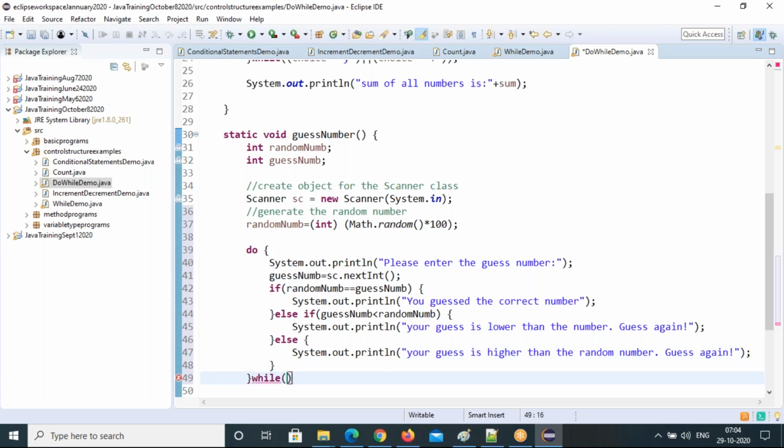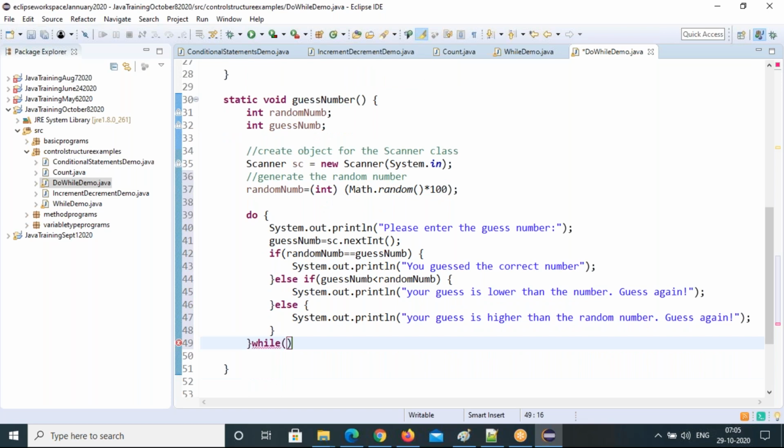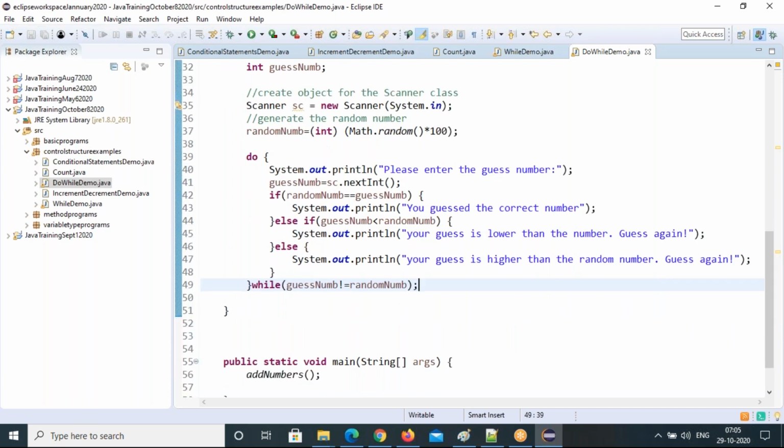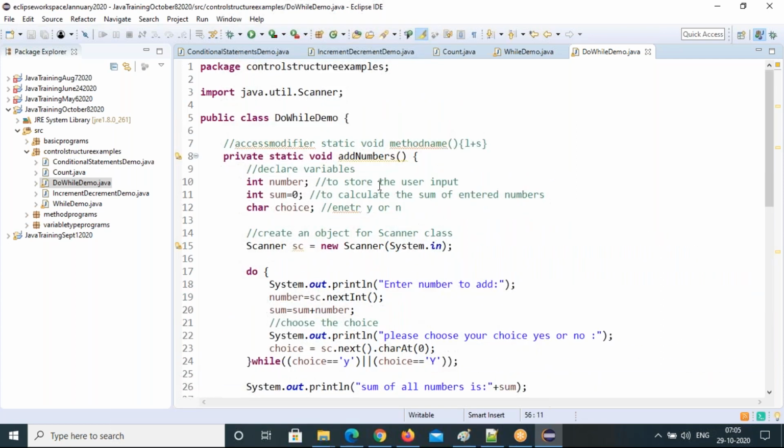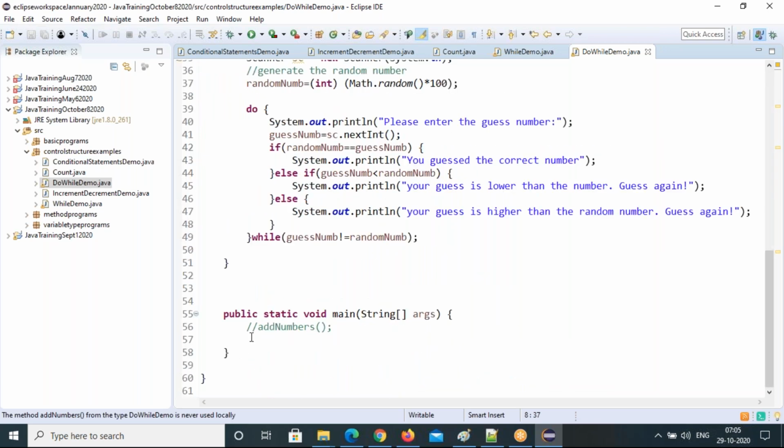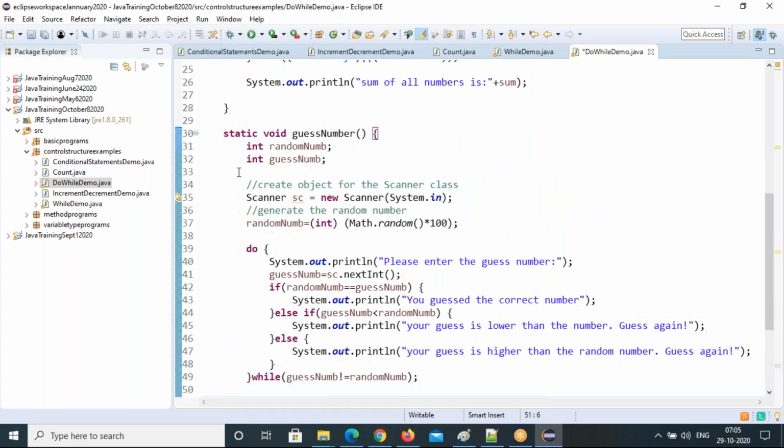Now finally I'm coming to while guess number is not equal to random number. So this is what I have to do coding for this, and just take it out and do this. I don't want multiple. Sorry, but we guess number, right?